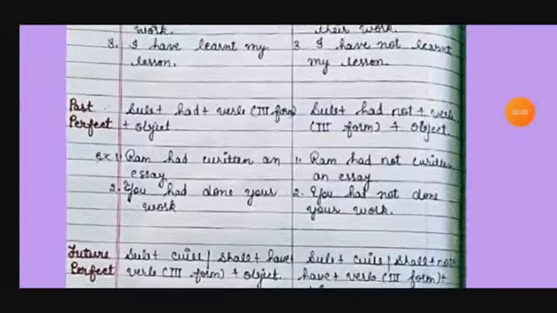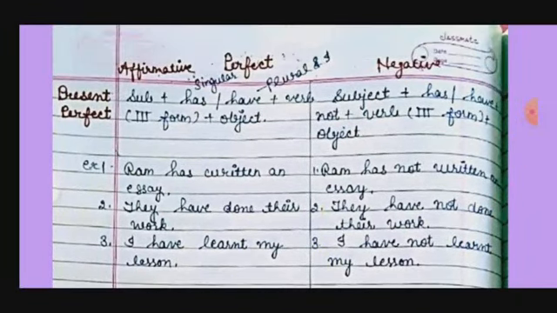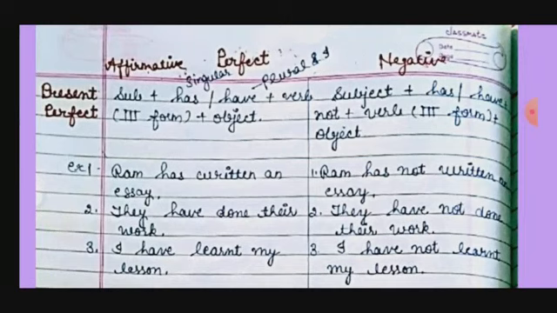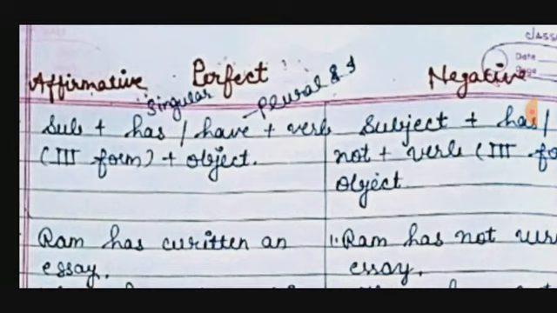This is over. Now come to the perfect. First, present perfect. In present perfect, it is telling us the work is over before a moment or sometime where we are not sure about when. So this is the perfect tense. What do we do in present perfect? Subject, has, have, then verb third form, or past participle, as we can also call it, then object. Has is used with singular number, and have is used with plural and I. That is, I have written.